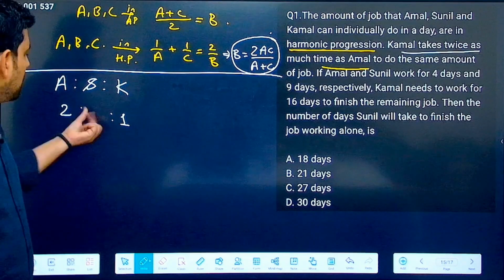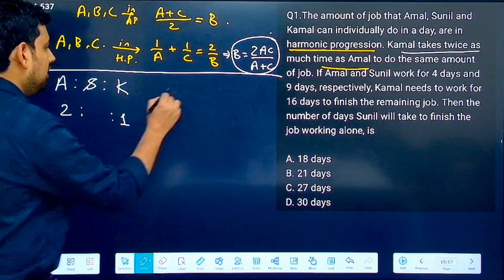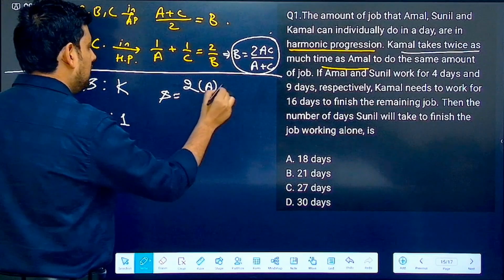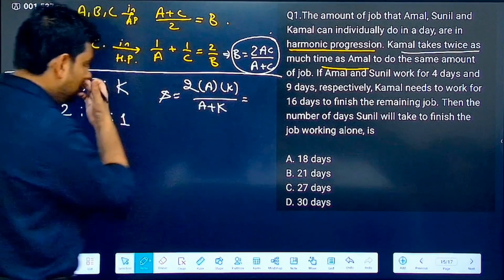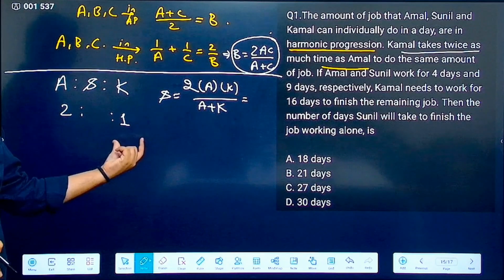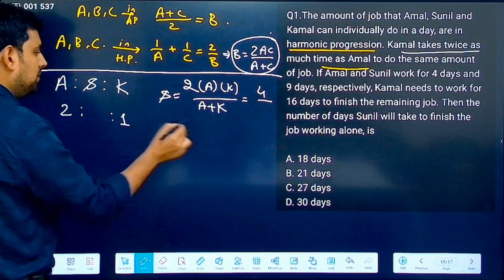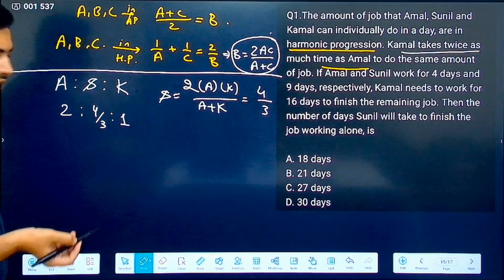Now what should be the value of S? If all three of them are in harmonic progression, then S will be equal to 2 times AK by A plus K. So A into K is 2 into 1, which is 2, 2 twos are 4, by 2 plus 1 is 3. So this becomes 4 by 3, correct?